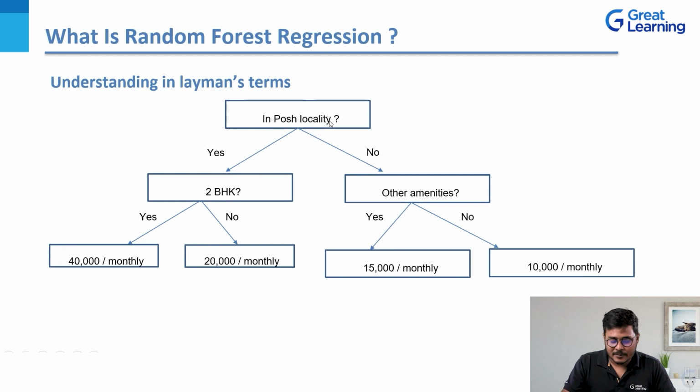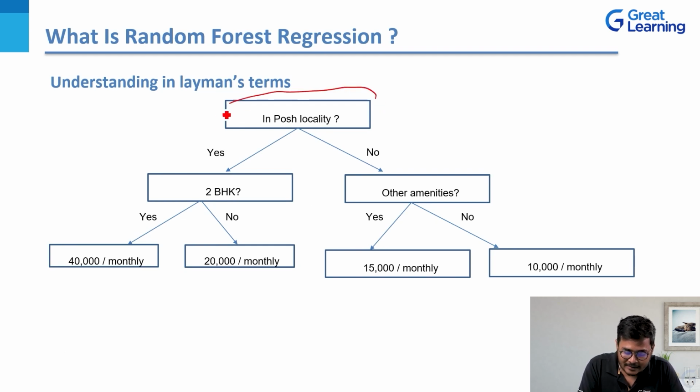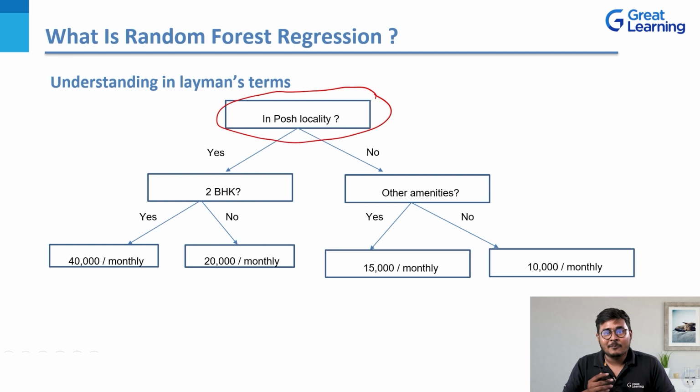So this basically starts here. You are trying to understand whether the flat that you are trying to buy comes under a posh locality or not, because you would go for a society or a locality that is posh, that is good. So if it is in a posh locality and the tree says yes, then you move to the next part. Is it a 2 BHK? Because your requirement is a 2 BHK flat, which is good and spaced out. Now, if it is a 2 BHK, then what is the monthly rental that you're supposed to pay? Are you paying 40,000 rupees monthly? And if it's not a 2 BHK, then you end up paying 20,000 rupees monthly, right?